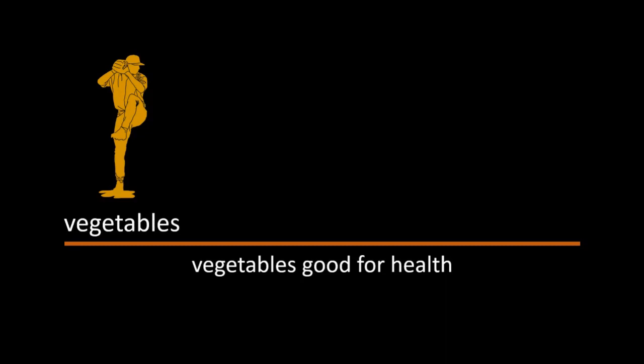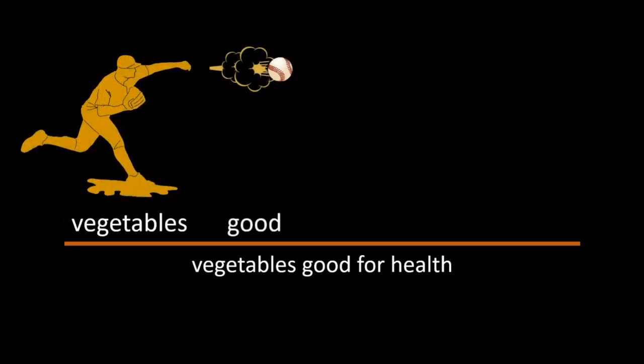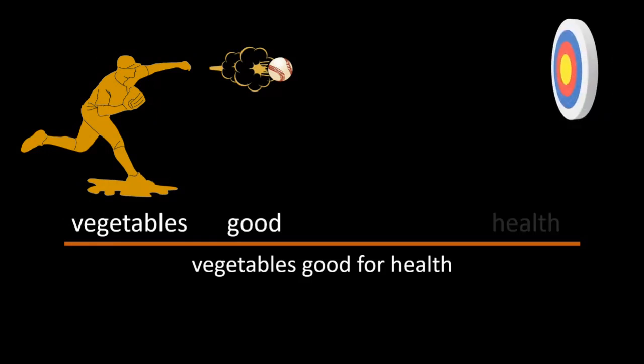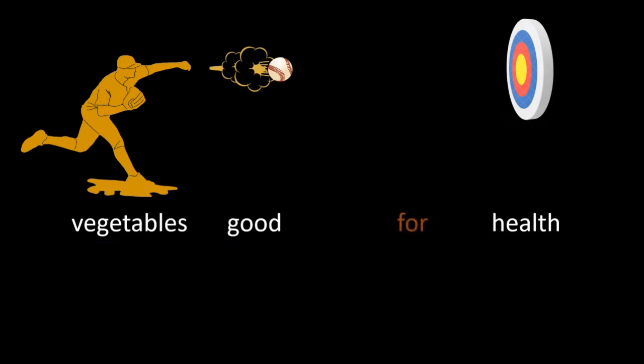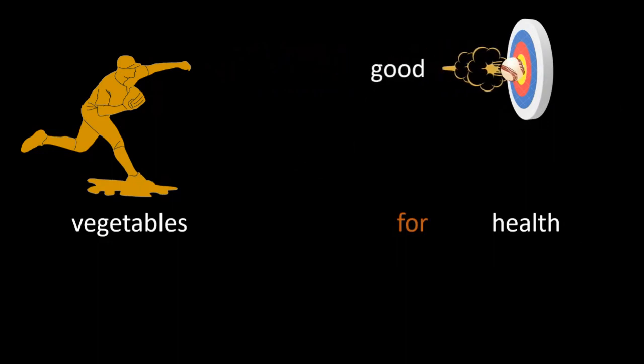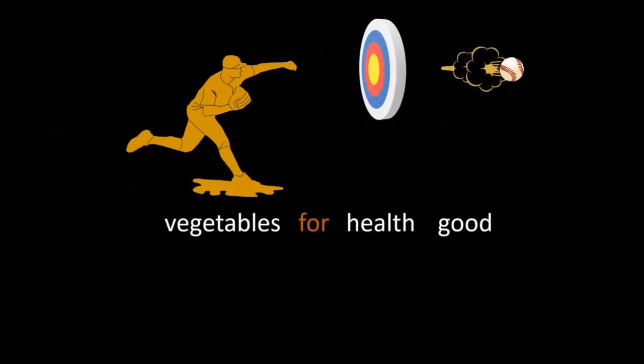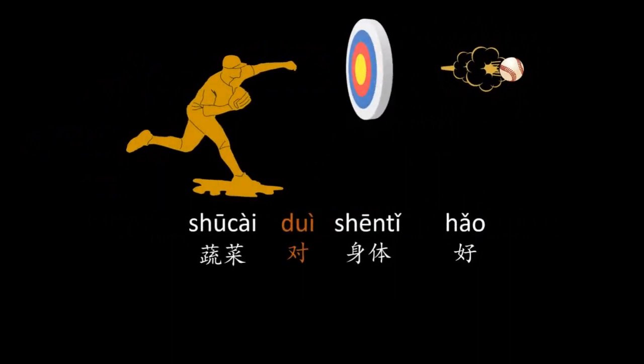Vegetables are good for health. We get rid of "are", we don't need that where we're going. And now the baseball player, the doer, is vegetables. And the verb is good, which we know is not just the adjective good, it's the verb to be good. And who or what is the target of this verb good? In this case, it's health. Now the preposition to show the directional relationship is for, which gives us vegetables good for health. Rearrange: vegetables for health good. Translate: 蔬菜对身体好.